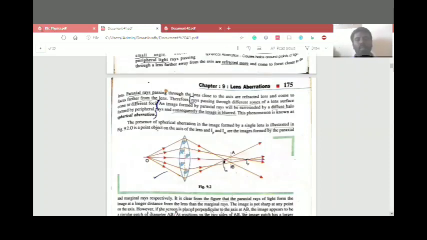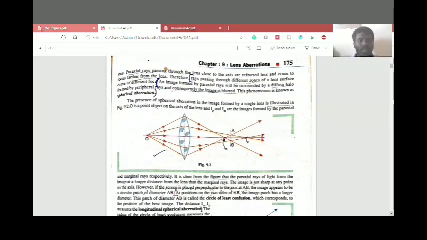The rays passing through different zones of the lens surface come to different focal points, and the image formed by the paraxial rays will be surrounded by the diffuse halo formed by the peripheral rays. In this diagram we can observe that the object is kept and the lens is kept in the middle, and we can observe that IM differs from IP.